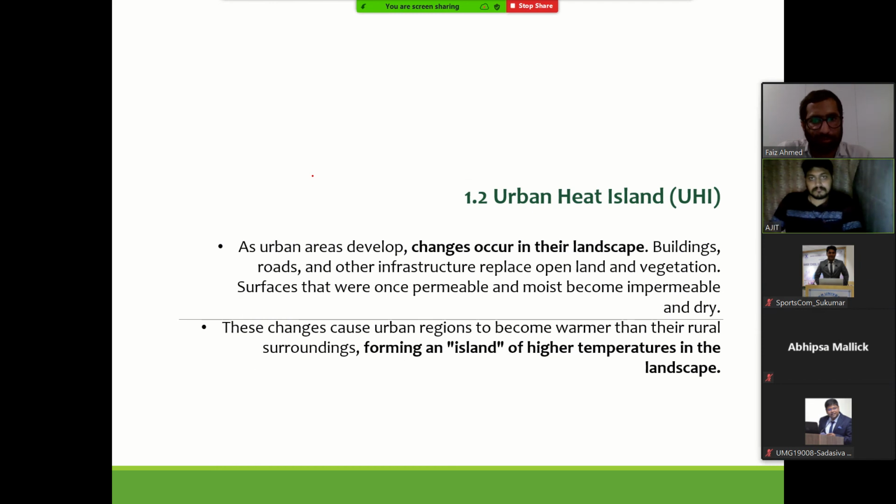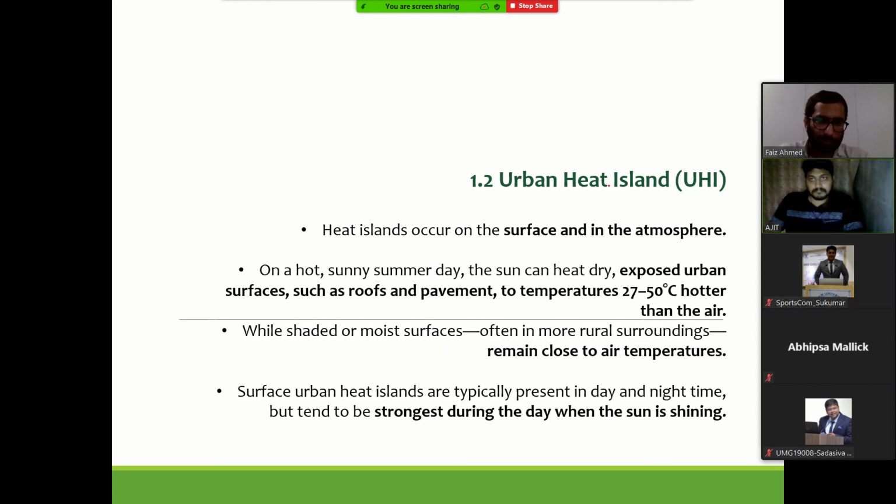Okay, so as urban areas develop, changes occur in the landscape. Buildings, roads, and other infrastructure replace open land and vegetation. Surfaces that were once permeable and moist become impermeable and dry. That's the reason for it. These changes cause urban regions to become warmer than their rural surroundings, forming an island of higher temperature, which is called UHI.